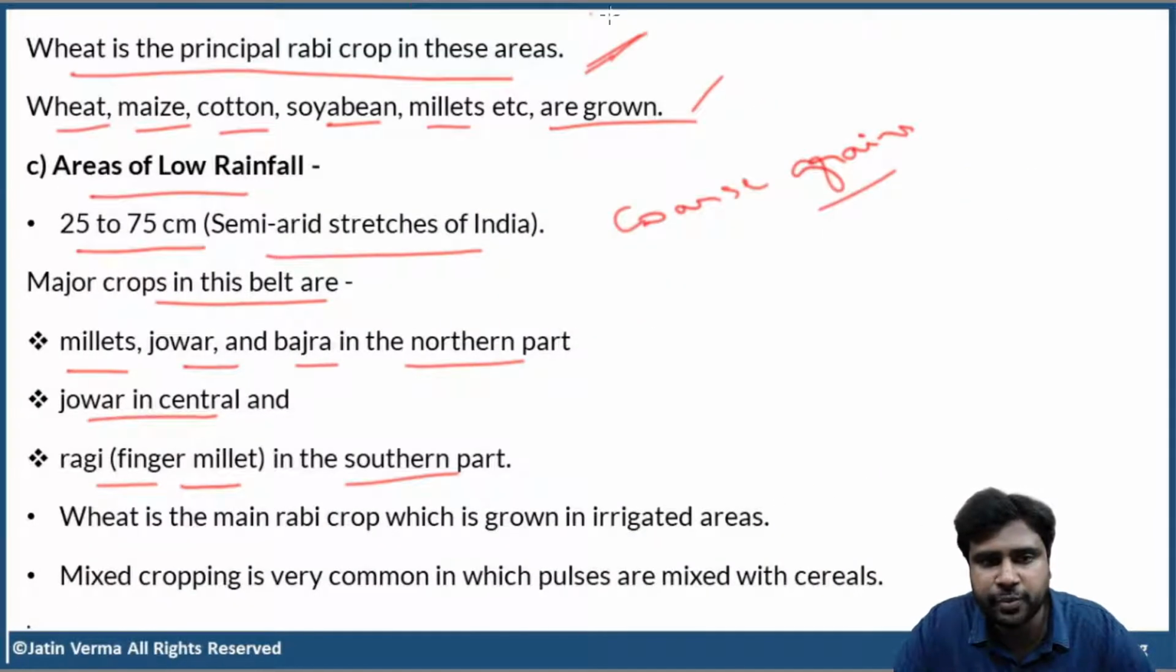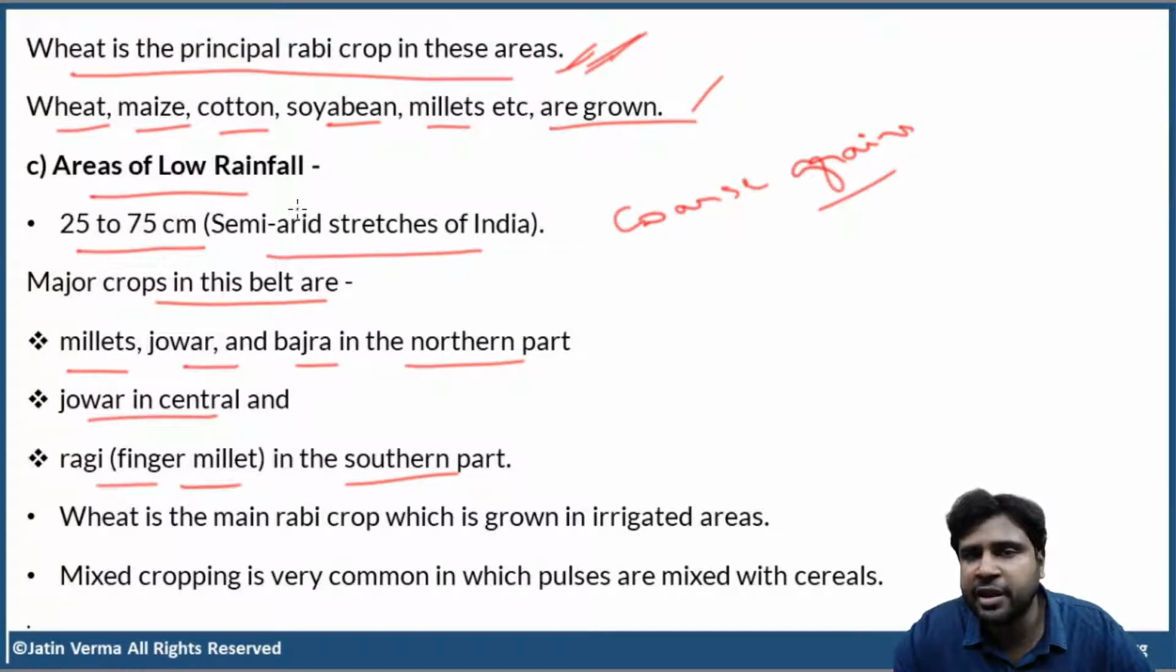Okay, so this point is very, very important. I don't know why I did not highlight this in bold, but this point is very, very important, guys. So, what are the main crops in areas of moderate rainfall? Wheat, maize, cotton, soya bean, and millets.